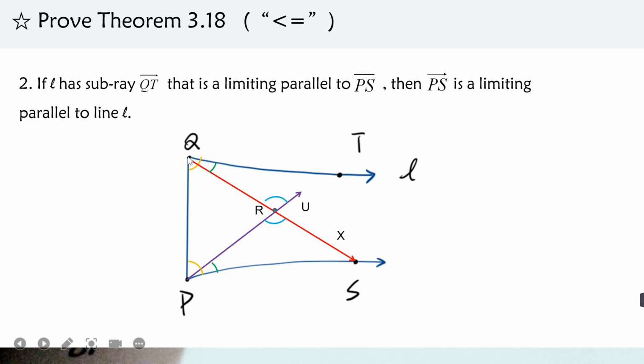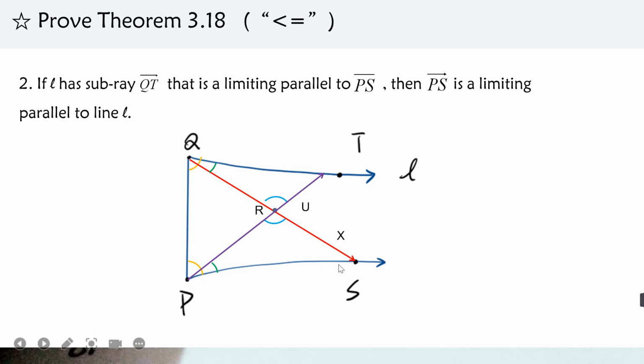So consider the triangle QPS, this large one. According to the crossbar theorem, PU must intersect with QS at the intersection point R, and consider the triangle RQP. We have the angle RQP equals the angle RPQ. So QR equals PR. And according to the vertical angle theorem, these two blue angles are equal, and we have that